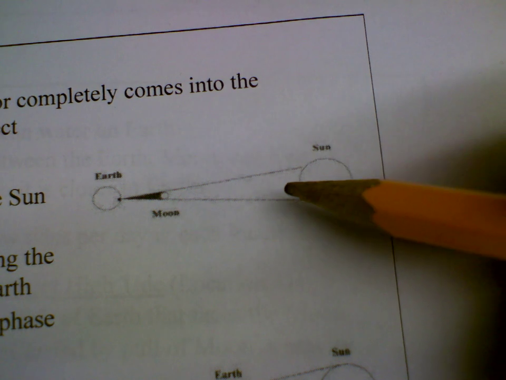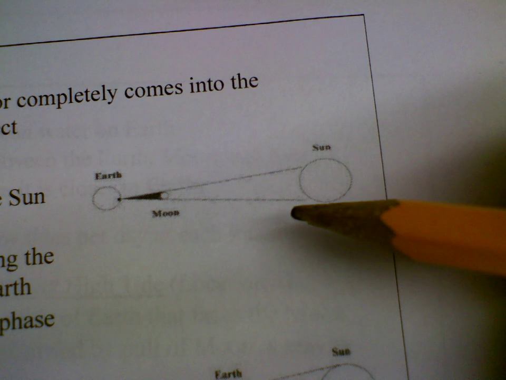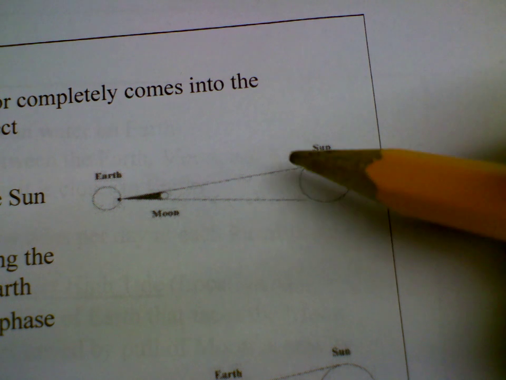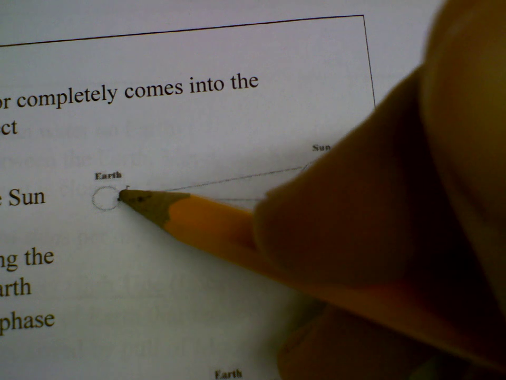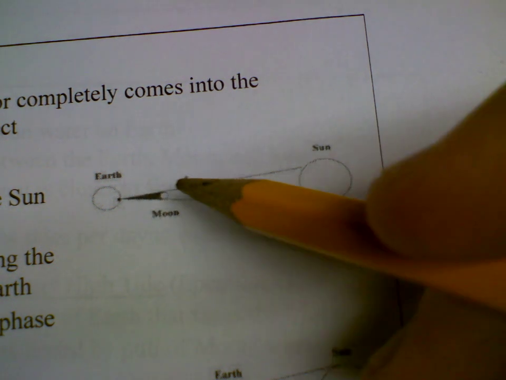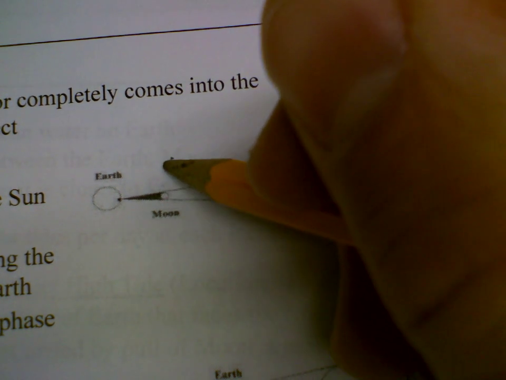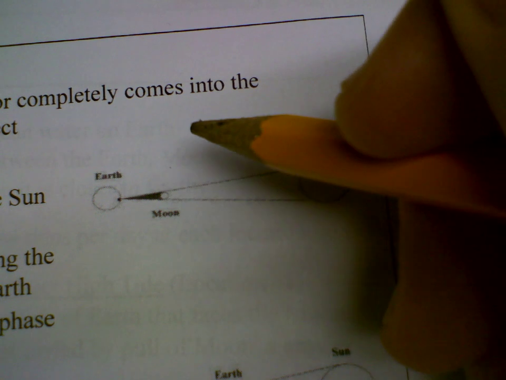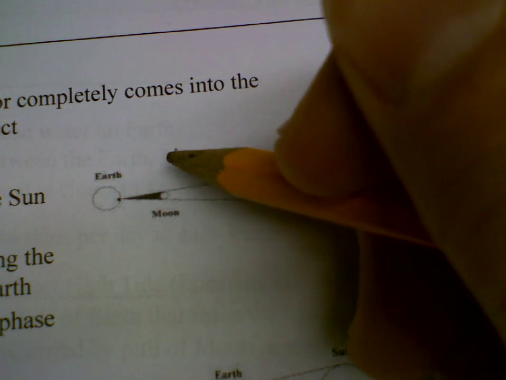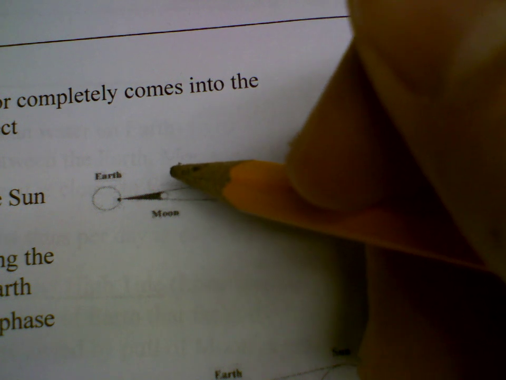This does not happen every month. Eclipses don't happen. I think I said it before. I'll say it again. This is on a piece of paper. Everything's flat. They're lined up perfectly with each other. But normally what happens, the moon might be a little bit up here, and we would say that's at a 5-degree incline tilted from the orbit. So it's not in a perfect plane.